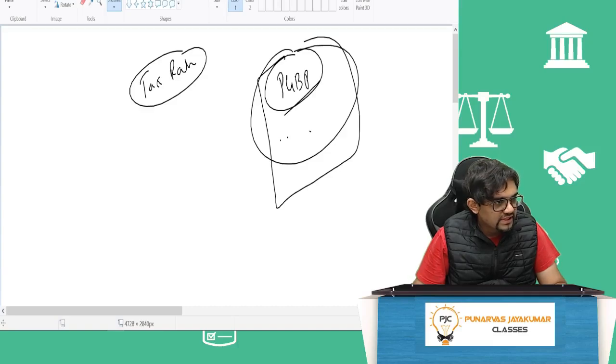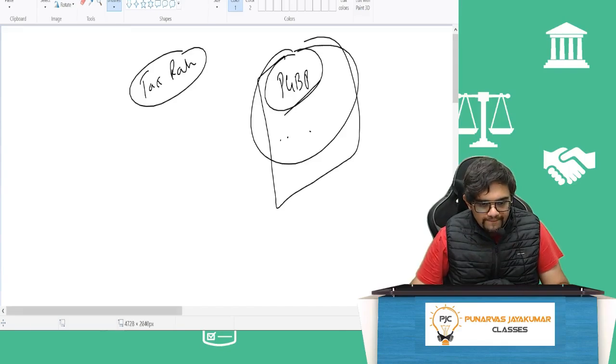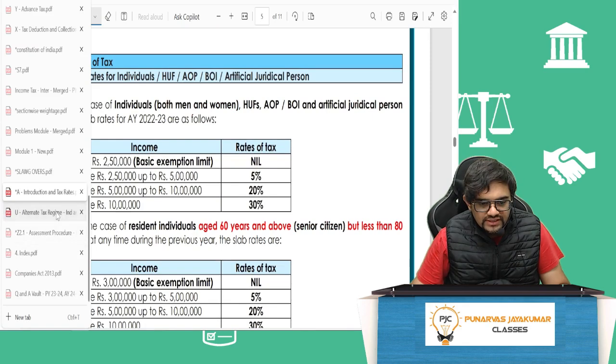All right, buddies, let's begin, shall we? Cool. So now the next part would be the tax rates. Tax rates would be an important point now, which we'll have to do.